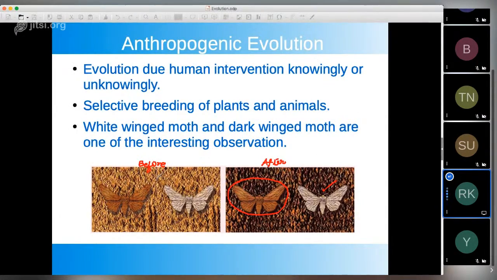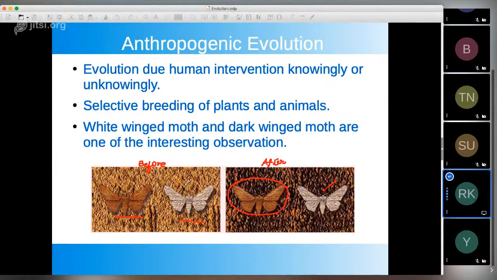And before that, the white-winged moth were selected by nature, and dark-winged moth were chosen by the predator, because they were able to see them and they were not able to see the white-winged moth. But later on, when the background changed, white-winged moth became visible, so predators started eating them.